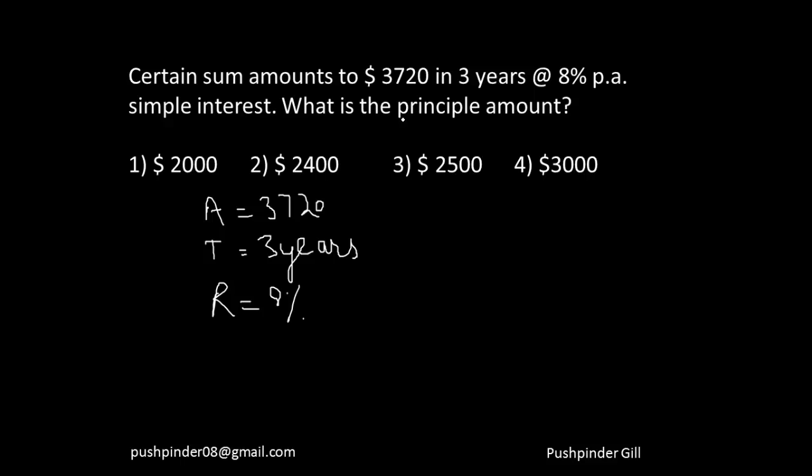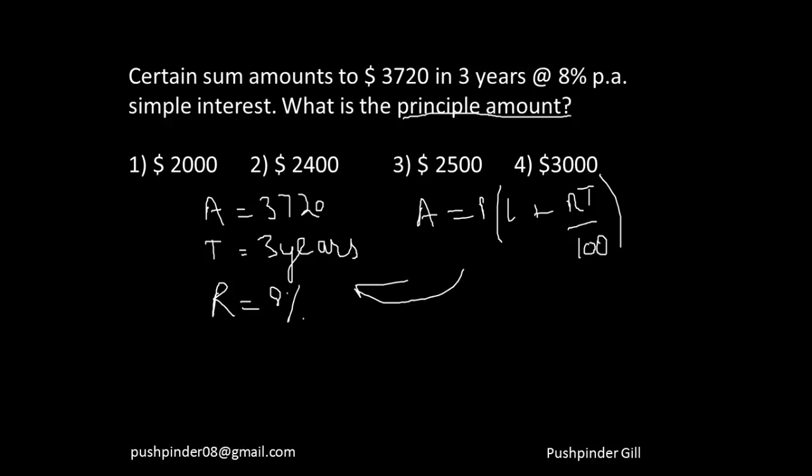And he's asking you what is the principal amount. If you know this expression, just substitute into it and you'll be able to find the answer. You see how this one simple expression helps you to calculate these questions.